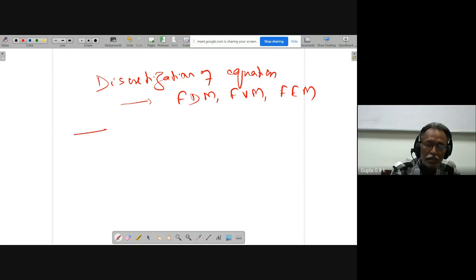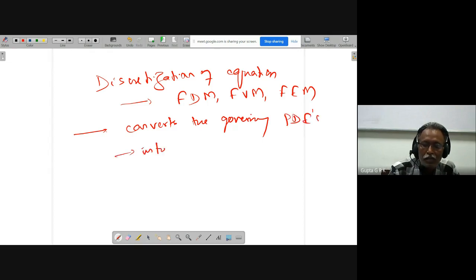This method converts the governing partial differential equations into algebraic equations.